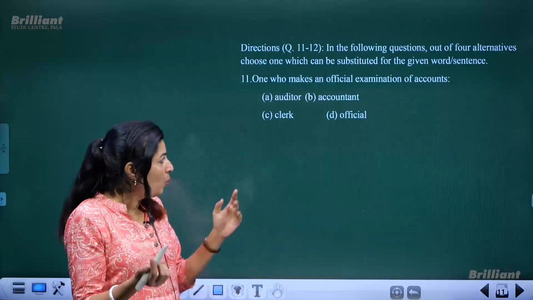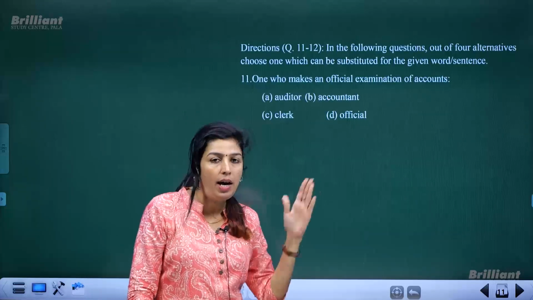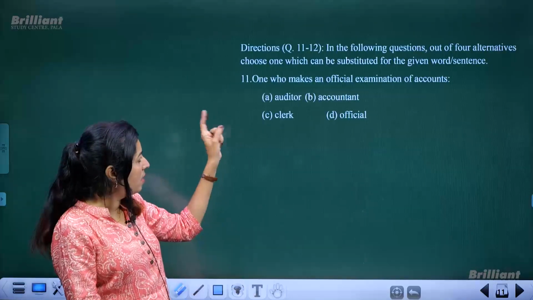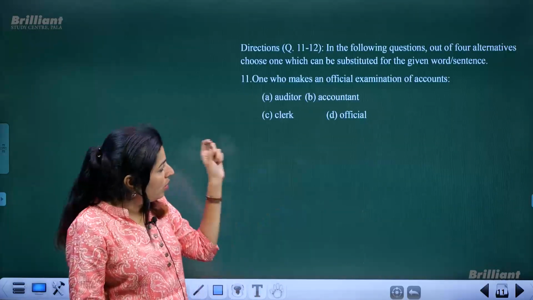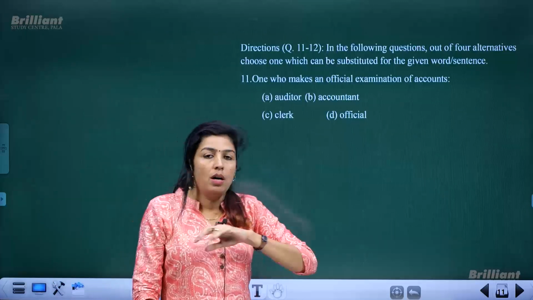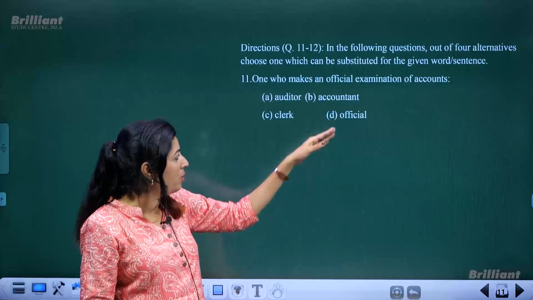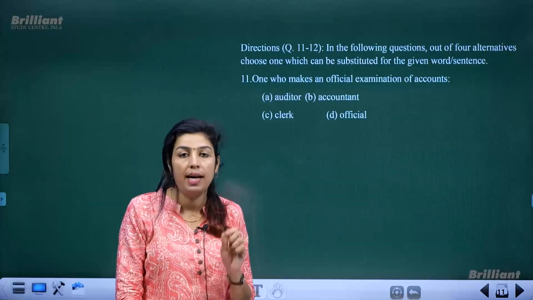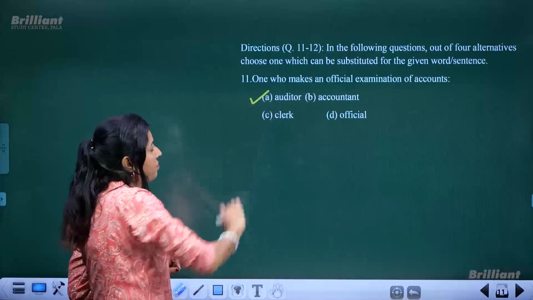So actually, we have a confusion between the first two options, auditor and accountant. Looking at the sentence, the majority of you will go with the second option, accountant. But that actually is the wrong answer. The correct answer is auditor.